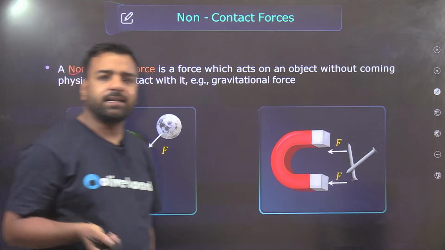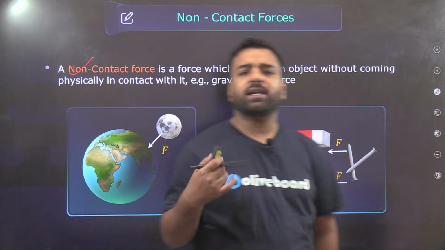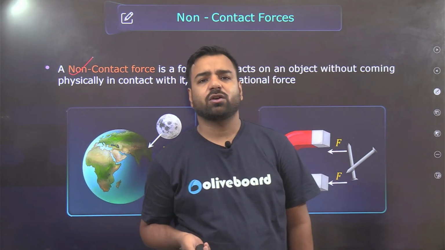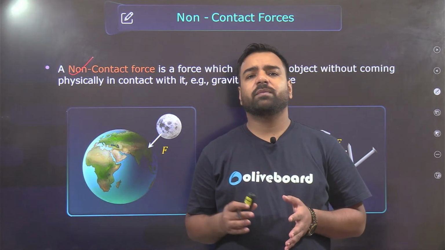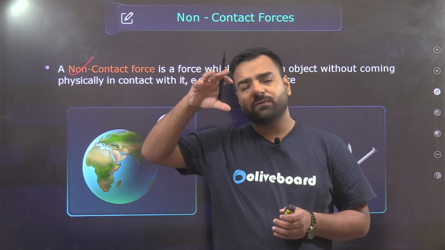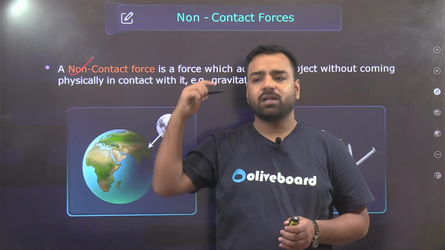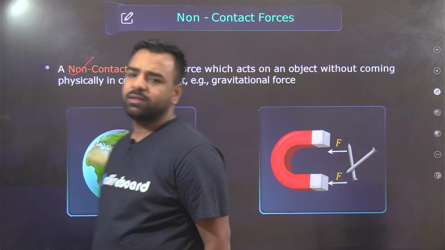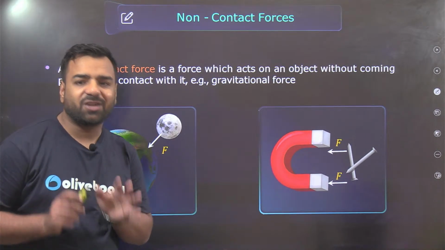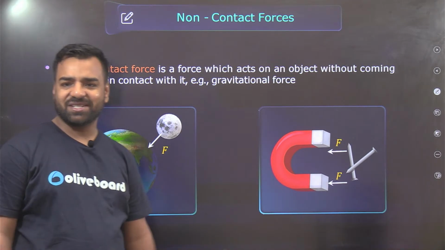You can talk about tides, right? How are tides formed? We have discussed that in geography, but it's linked with physics as well. Tides are formed basically because of the force of attraction given by the moon, because of which there are high tides and low tides, right? They are all examples where no physical contact is required. That's why they are non-contact forces. Proceeding further.